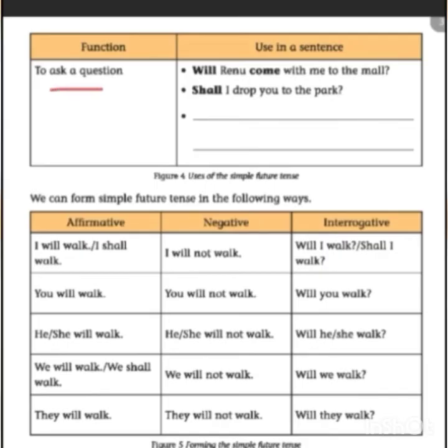Last one, to ask a question. Will Renu come with me to the mall? Shall I drop you at the park? Here you should write your own sentence and circle the verb in the simple future tense.